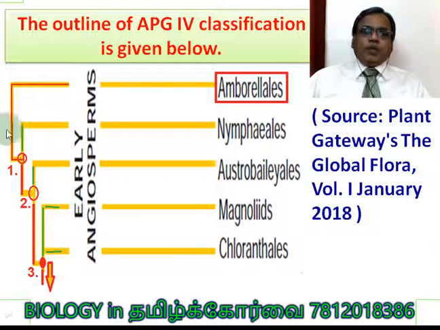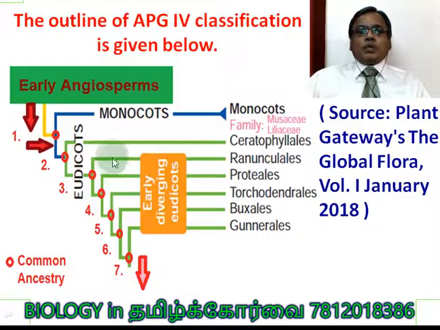Probably the very early angiosperm, from which one stalk gave rise to Nymphaeales, Austrobaileyales, magnoliids, and Chloranthales. All these groups are said to be early angiosperms. From the early angiosperm, one stalk became the ancestor for monocots, in which the two families represented here, highlighted, are Musaceae and Liliaceae, and another common ancestor. This is the common ancestor that became the ancestor for the eudicots.